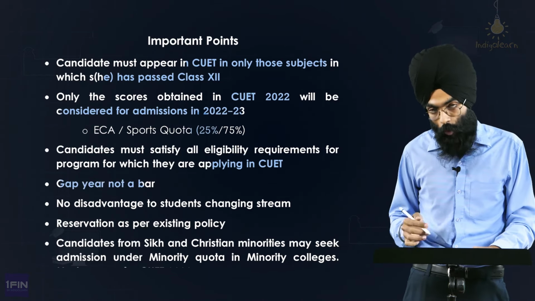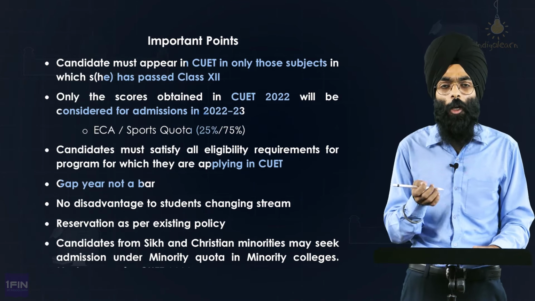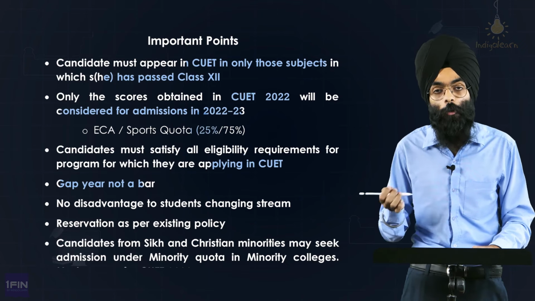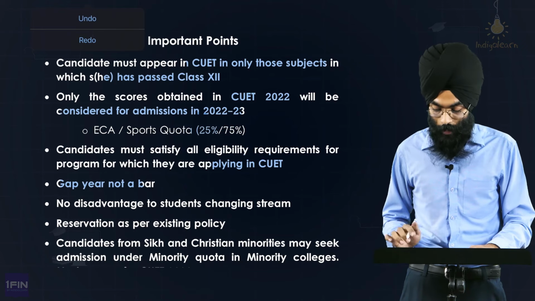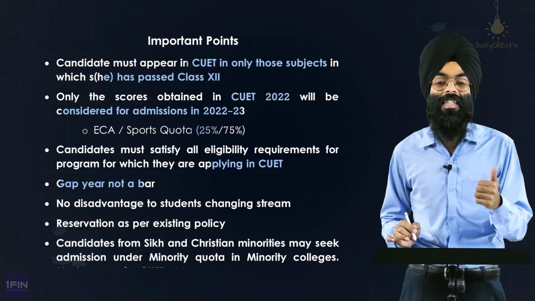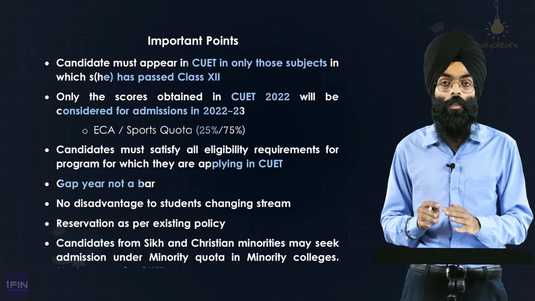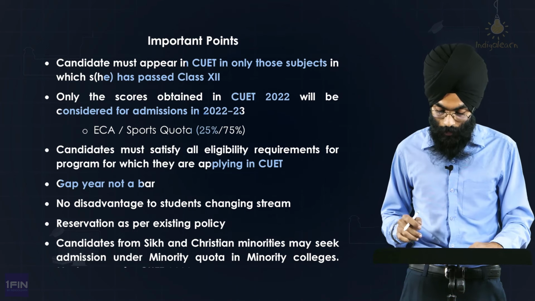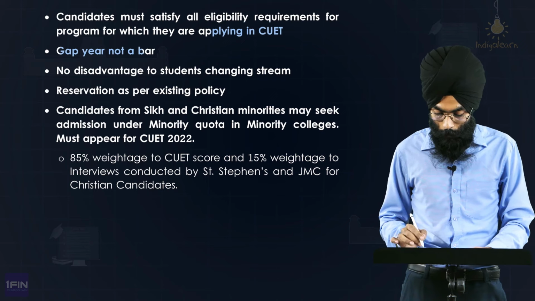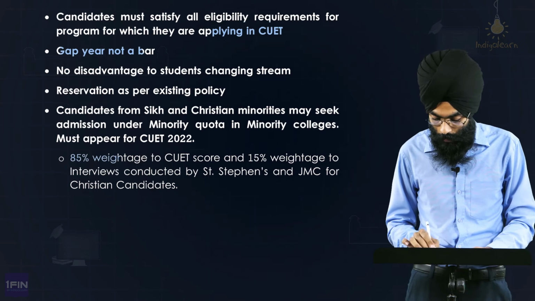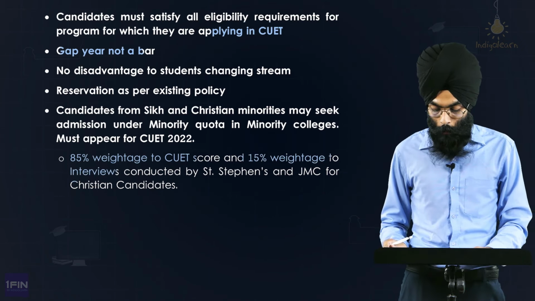Gap year is not a bar, so if you qualified class 12 last year during the COVID pandemic, and you think you have not got a good college and you would want to try your chance at DU, this is the right option. There would be no disadvantage for students changing streams. So if you have studied PCM in your class 12, physics, chemistry, maths, and you want to take BCom Honors, you would not be at any disadvantage. But yes, you must meet the criteria that we shall discuss shortly. Reservation, including the minority quota, would be as per the existing policy, but students must note that 85% weightage to CUET score and 15% weightage to interviews would be given by St.